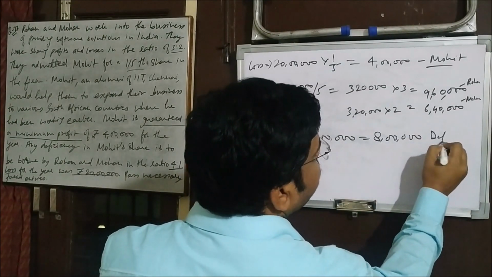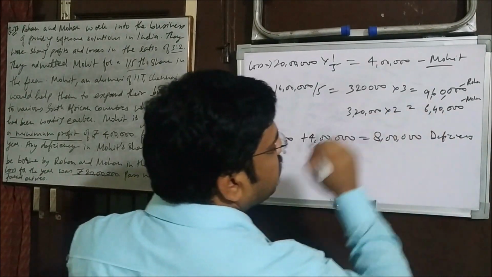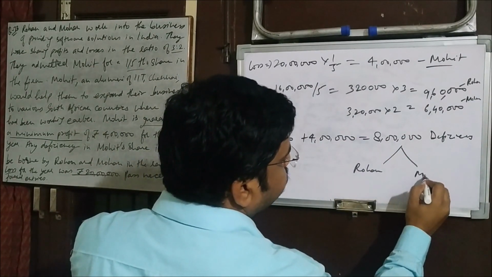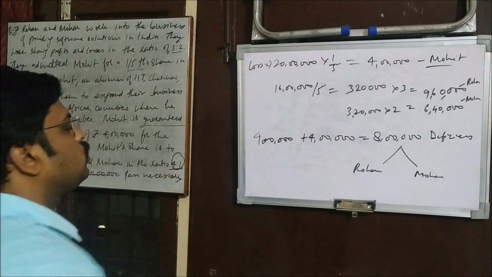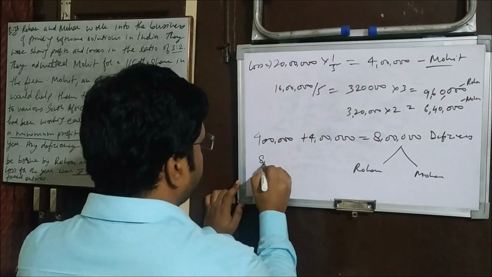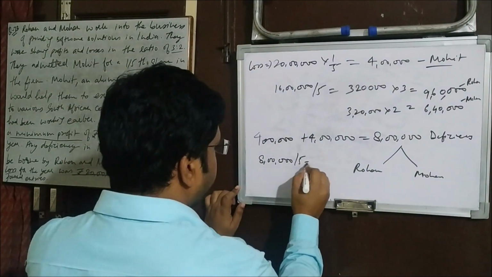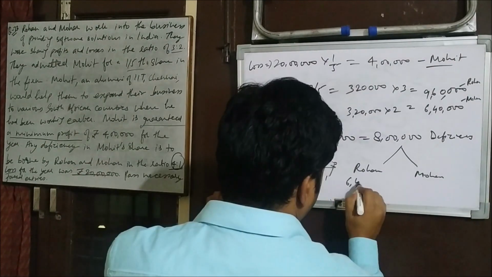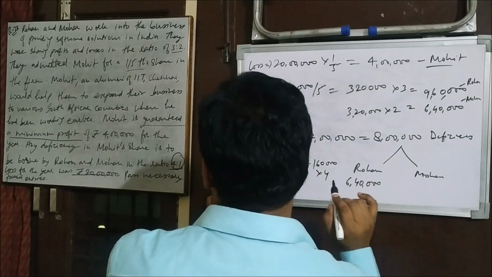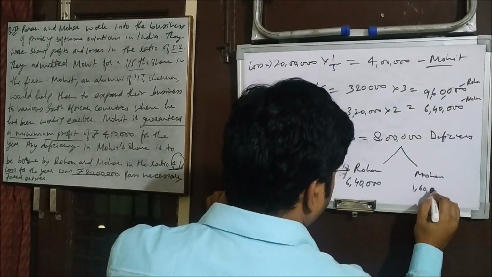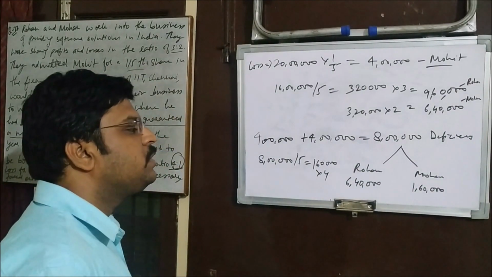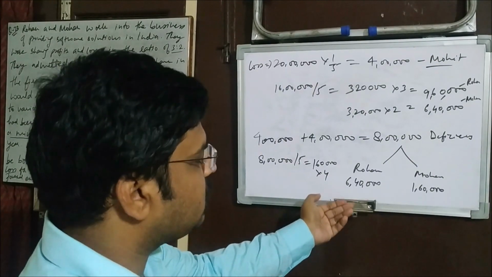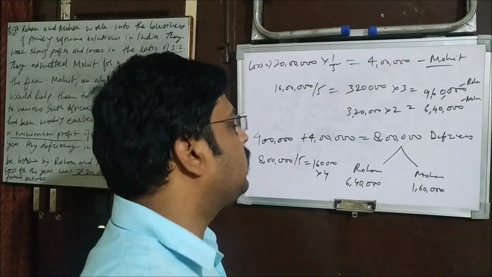So this 8 lakh deficiency will be borne by Rohan and Mohan in the ratio 4:1. First we divide this 8 lakh by 5, and multiply by 4 for Rohan, 6,40,000, and by 1 for Mohan, that is 1,60,000.